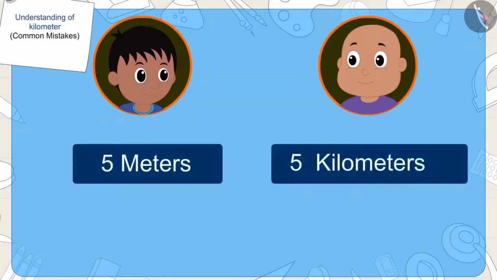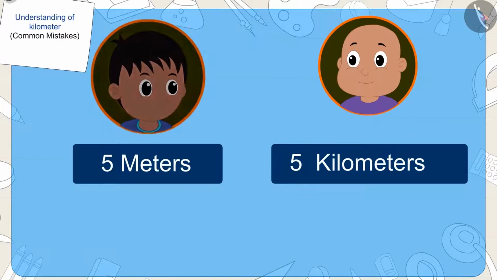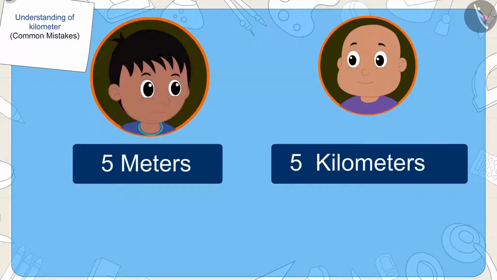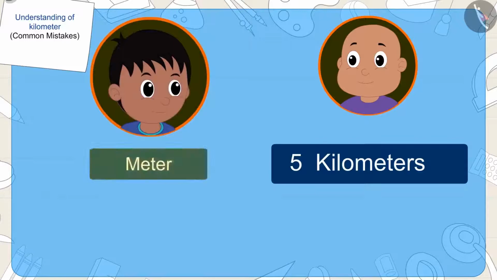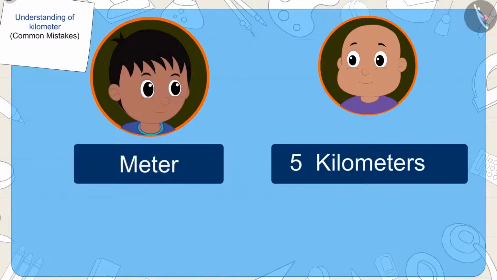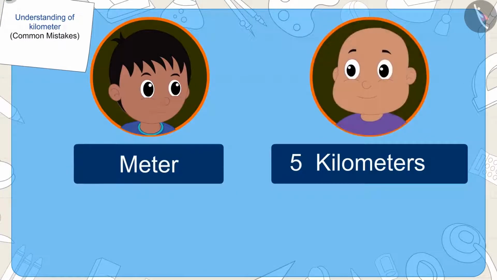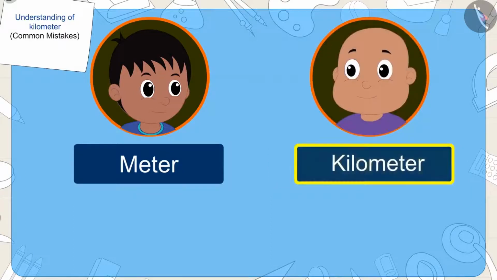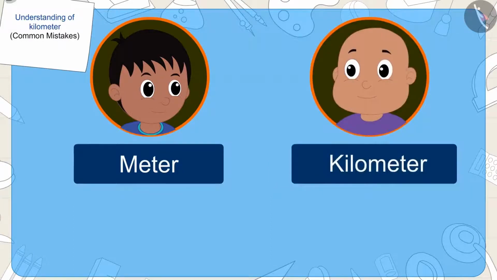Even though the numbers in the distances of Raju and Bablu's houses, 5, are the same, the distance unit of Raju's house is meters and the distance unit of Bablu's house is kilometers.